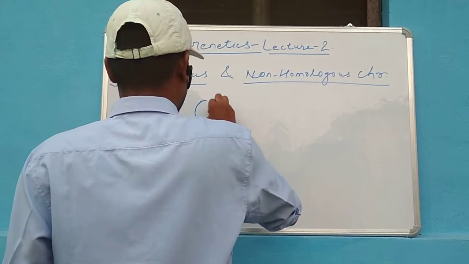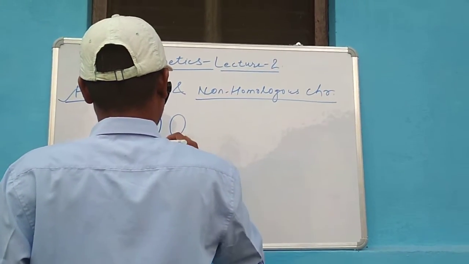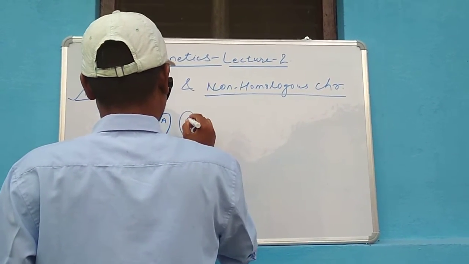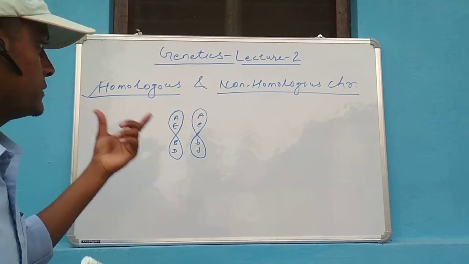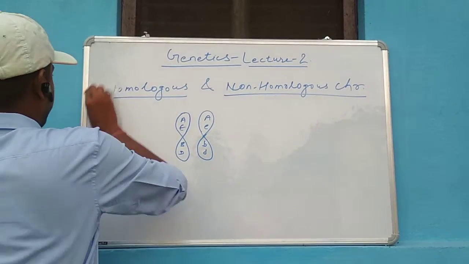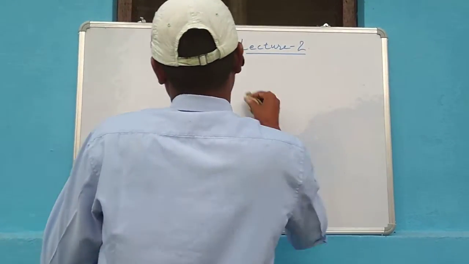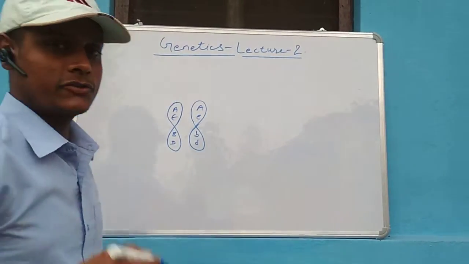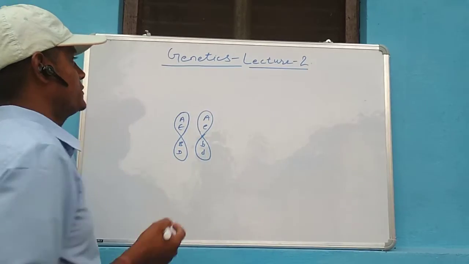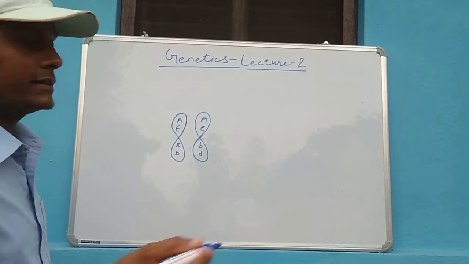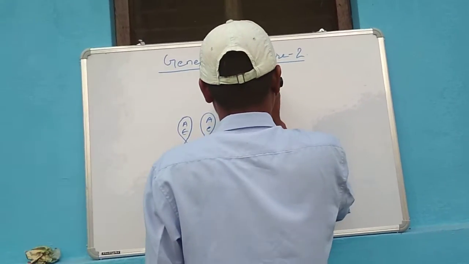gene. The next term is gene, and the entire topic of genetics is actually, the term genetics itself has been derived from gene, the study of gene, that is genetics. So here the next term is gene.